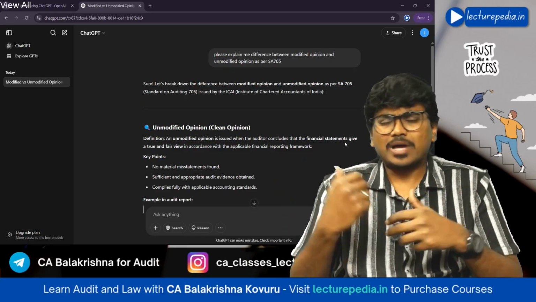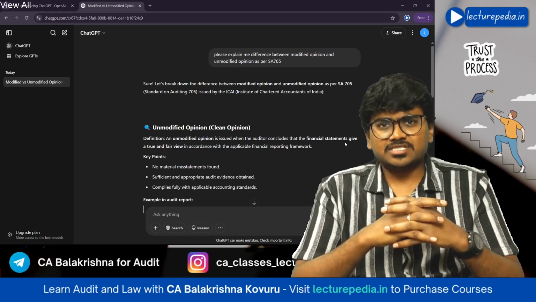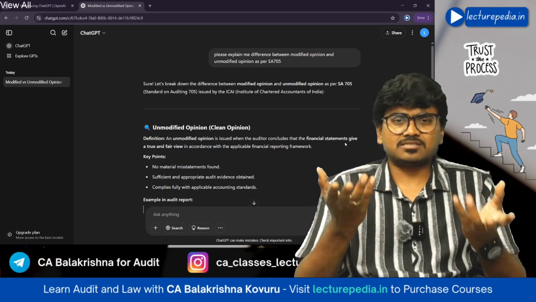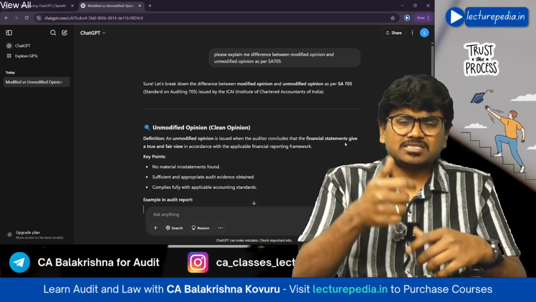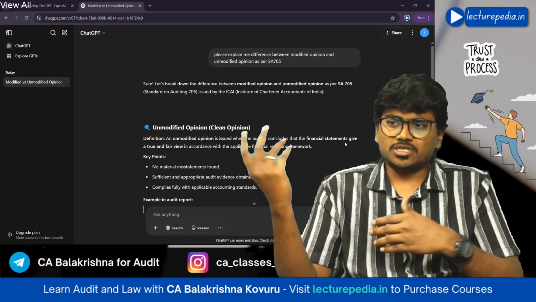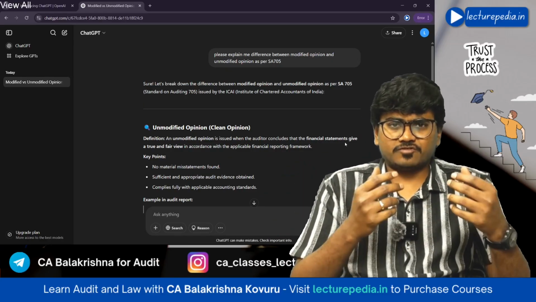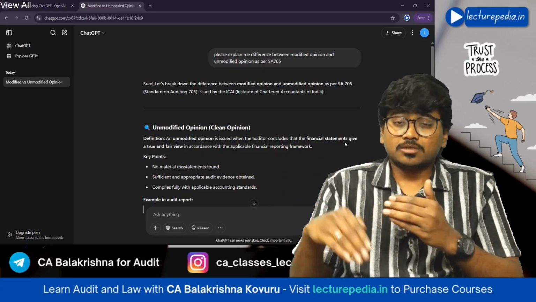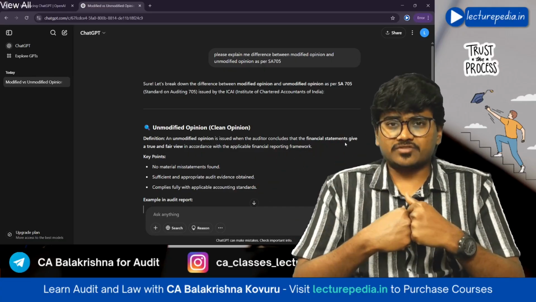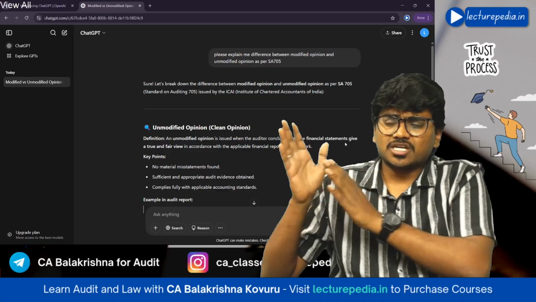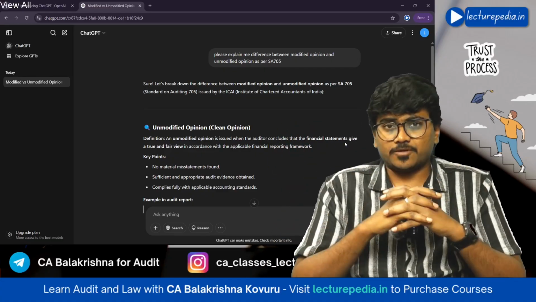And to access this ChatGPT, in Google you can just type ChatGPT, and it will ask you to create an account. You can create an account, and there is a free version of ChatGPT, and there is also an upgraded paid version, but for our purpose the free version is more than enough.